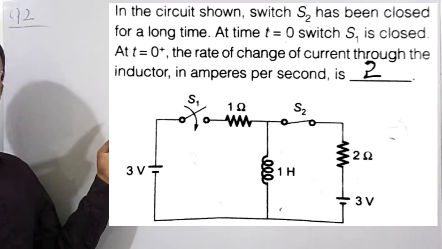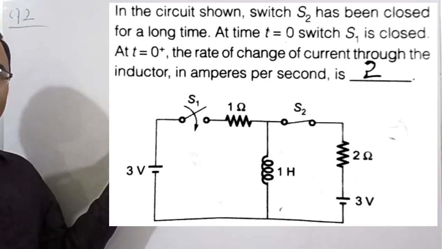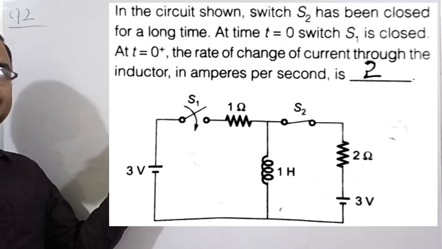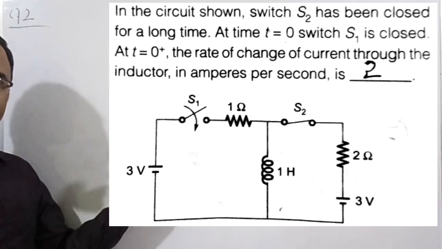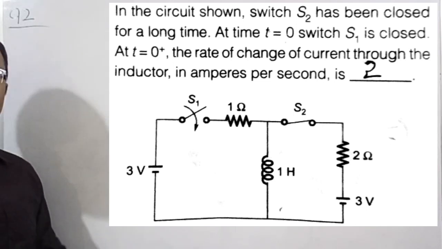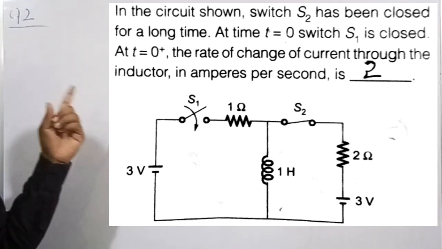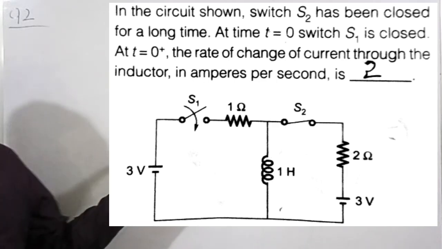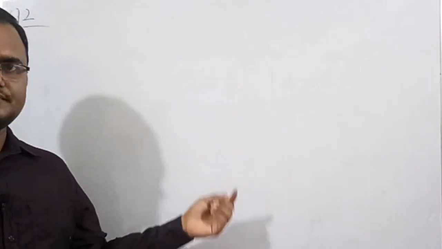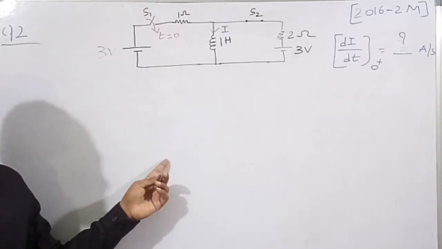So at closing the switch at t is equal to 0, we need to find what is the rate of change of current in the inductor at instant t is equal to 0 plus. We need to find this in this question, which is the main aim of this question, and this question is given in the GATE year 2016 for 2 marks. So I have drawn the figure again.